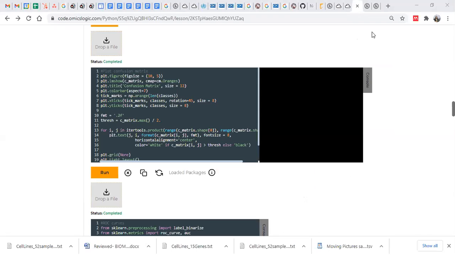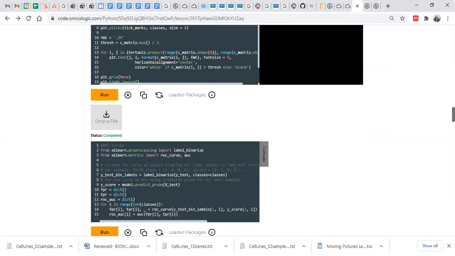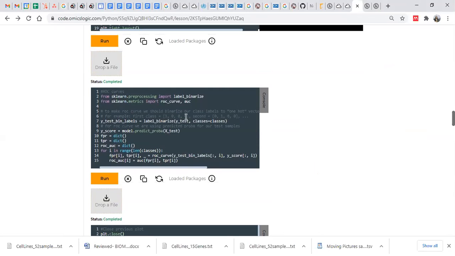So in the next part, for the ROC curve, how are we going to generate the ROC curve? From this particular package, that is roc_curve, you see this is an important function that is going to generate your ROC curve.